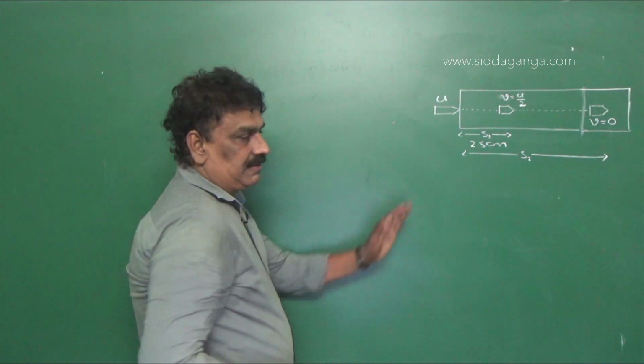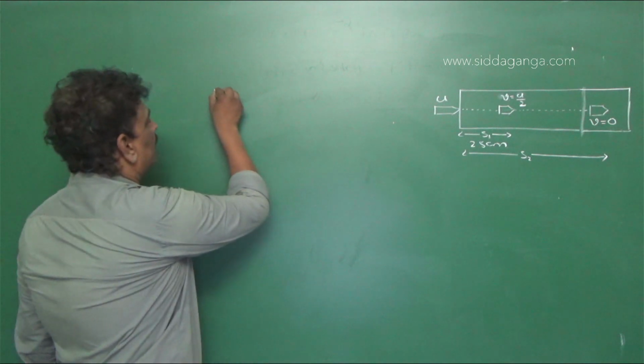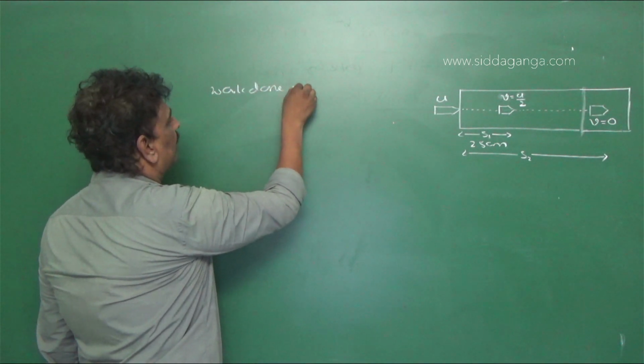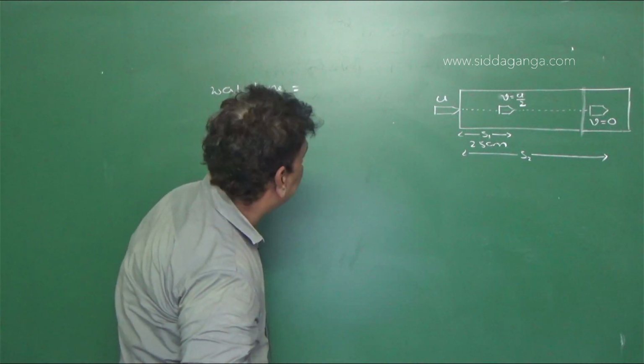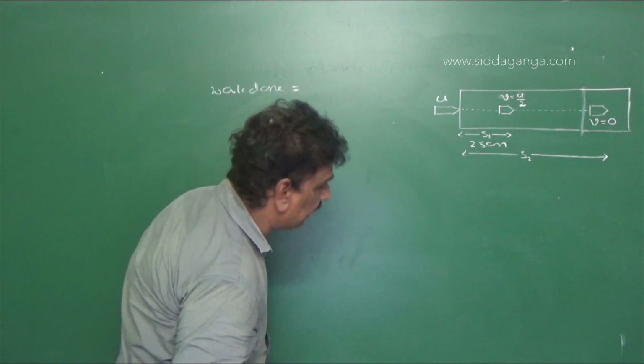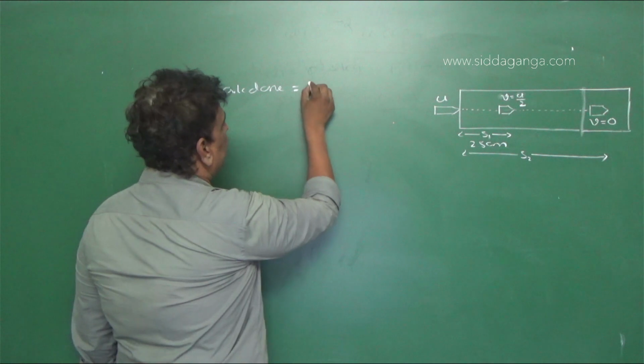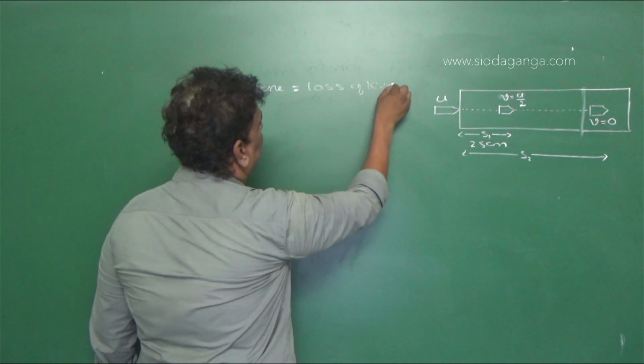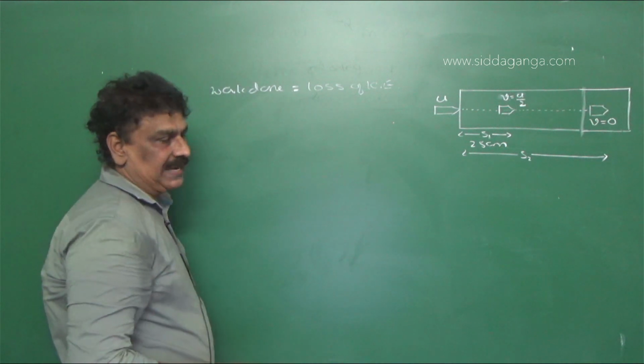Now we know that work done on a body is equal to the change in kinetic energy, or in this case the loss of kinetic energy of the bullet.